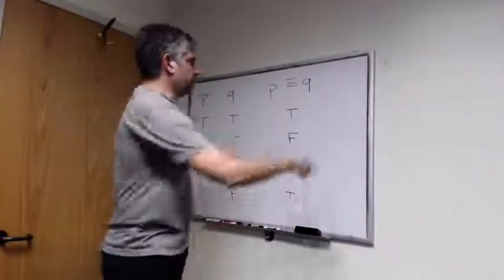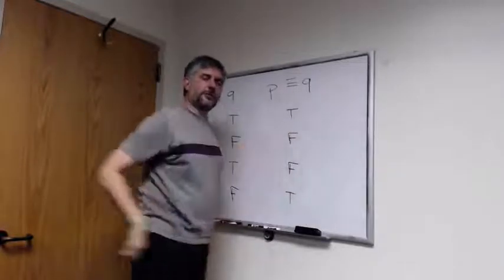Finally, I want to wrap up by introducing another kind of truth functional connective that we call the biconditional. The biconditional is really a conjunction of two conditionals. It's the conjunction of if P then Q and if Q then P. What the biconditional says is two propositions, P and Q, have exactly the same truth value. P is true if and only if Q is true. We're going to use these three horizontal lines to symbolize the biconditional.